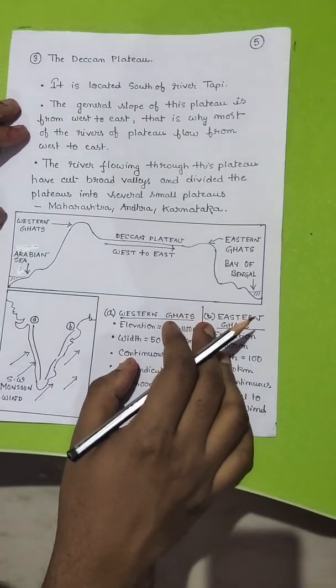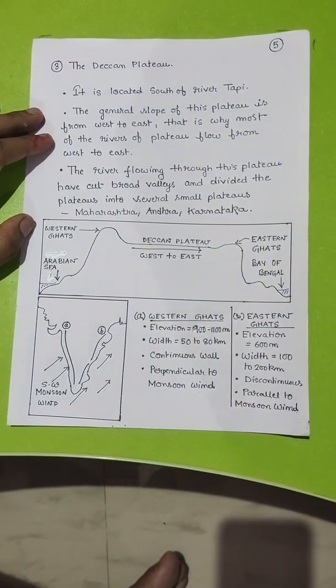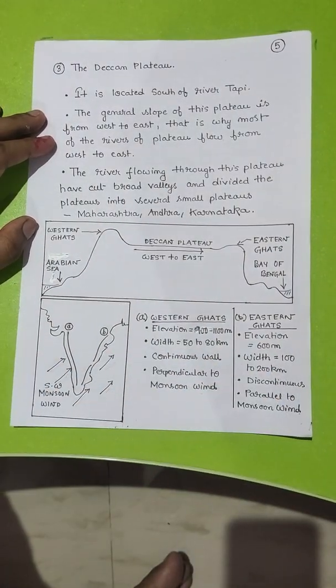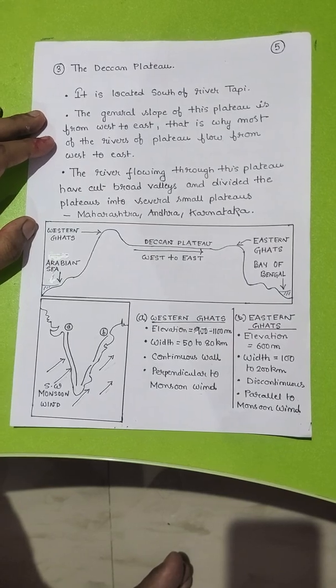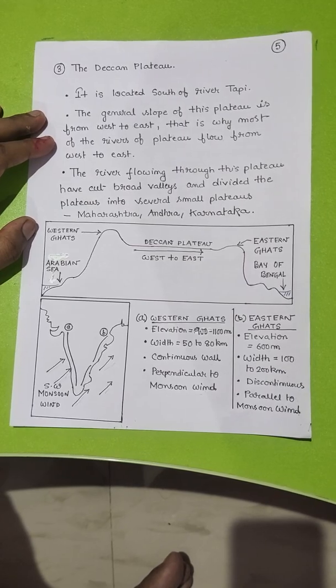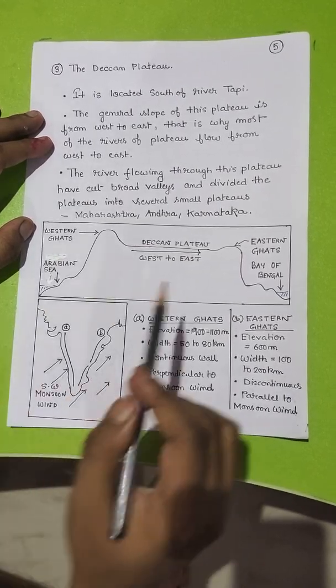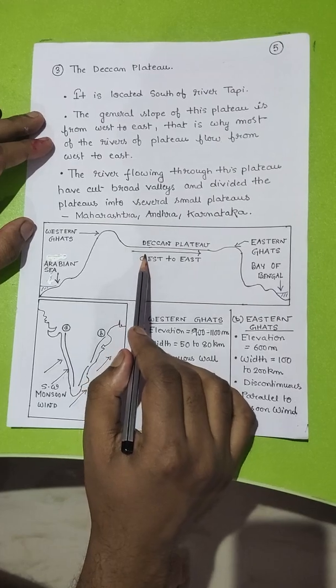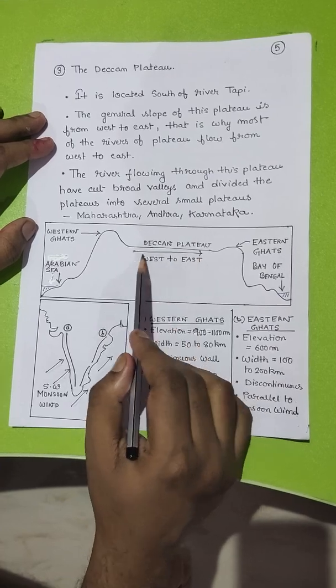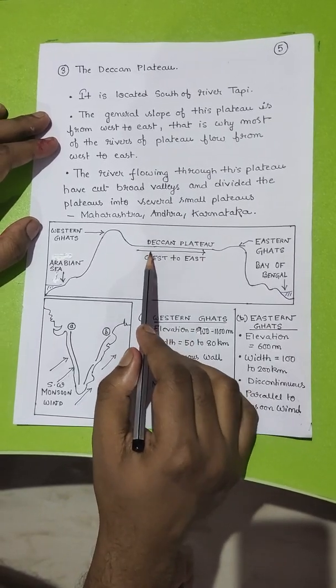Now, I am going to discuss the Deccan Plateau. As I said, the Deccan Plateau is located south of river Tapi. The general slope of this plateau is from west to east. That is why most of the rivers of the plateau flow from west to east. As you can see in this cross-sectional diagram, I have shown the direction in which the plateau has its slope, that is from west to east.